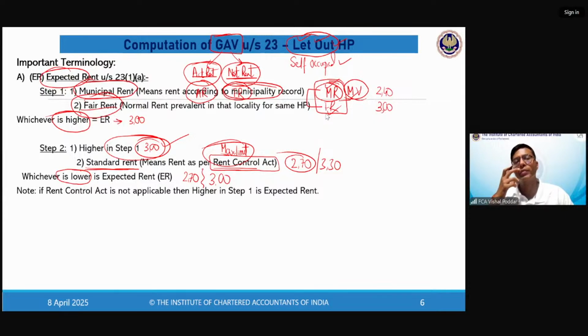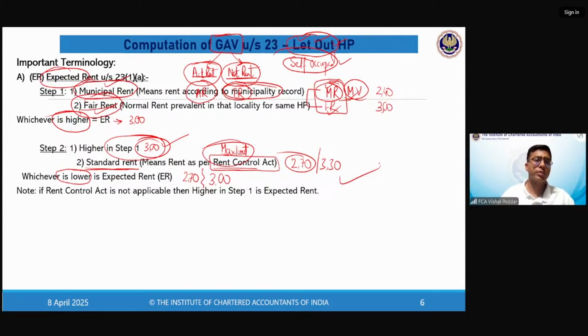Tanu has a question. Sir, if house property is occupied by me, then how can we earn income from that? So that is the point, beta. You will not earn income from a self-occupied property. If you're occupying the property, then it is called self-occupied, so there is no actual rent. But still there is an expected rent, na? Because expected rent is the municipal value. Fair rent means the rent which similar houses in your same society get. So you will get some expected rent. So expected rent is there for all properties. Actual rent is not there for self-occupied, I agree.